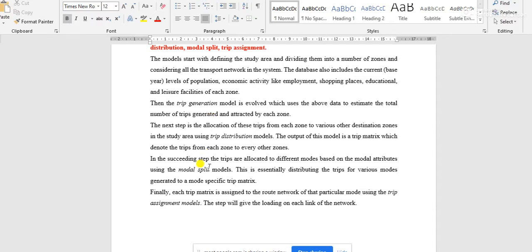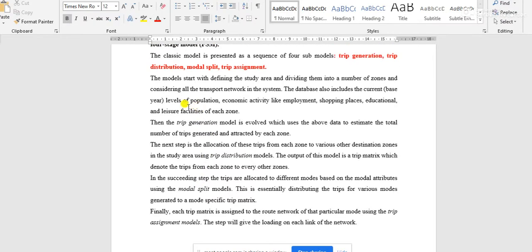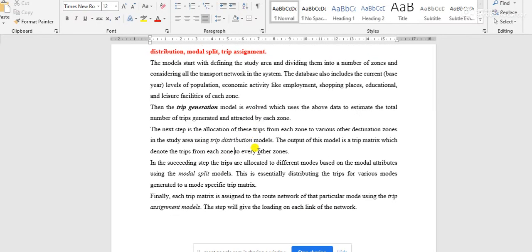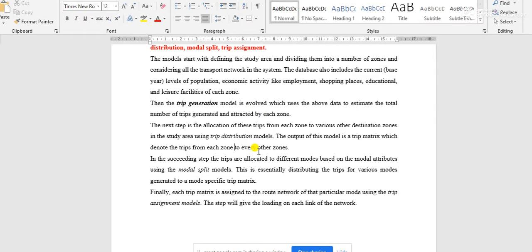The next step is trip distribution. Trip distribution is the allocation of trips to different zones. That means there may be 5 or 6 zones, zone 1 to 6.